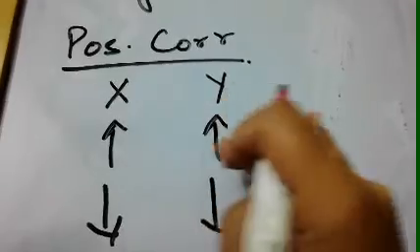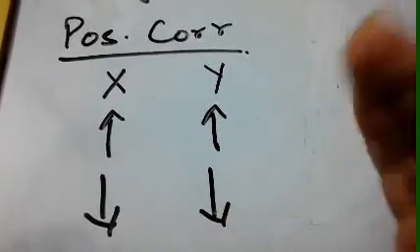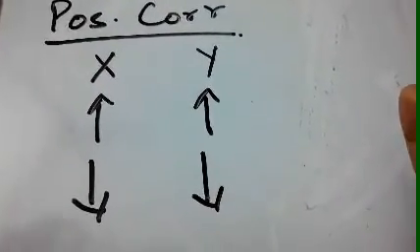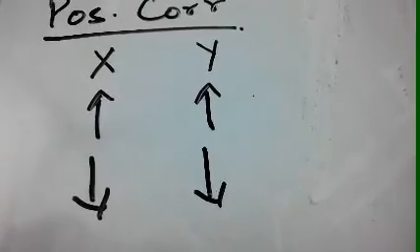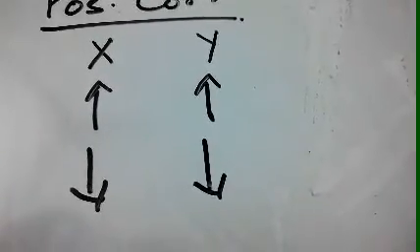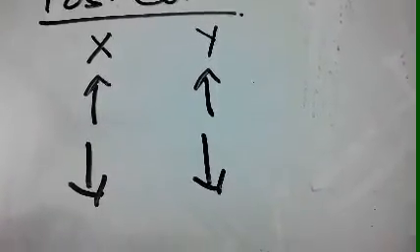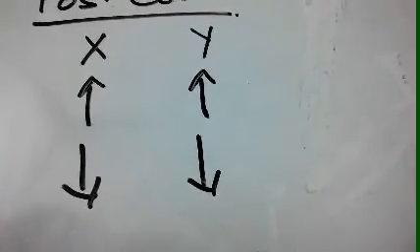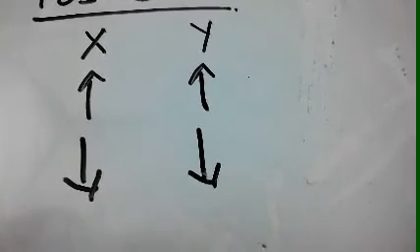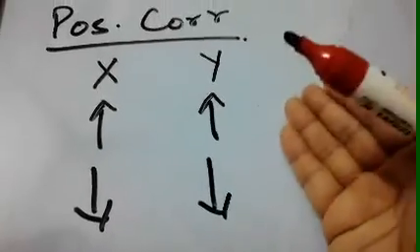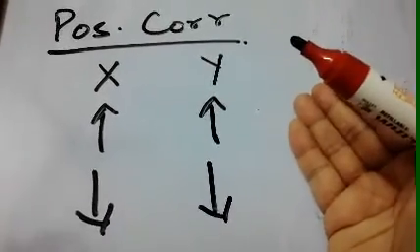When one increases, the other also increases, and when one decreases, the other also decreases. Such a relationship between both the variables can be said to be positive correlation.